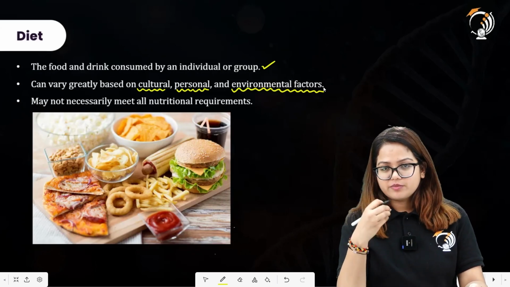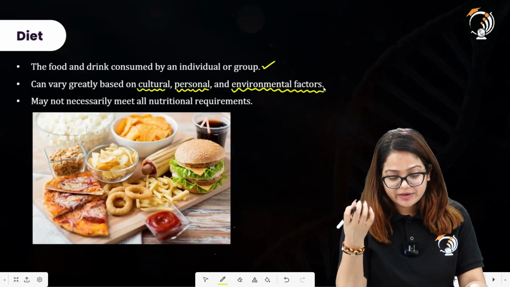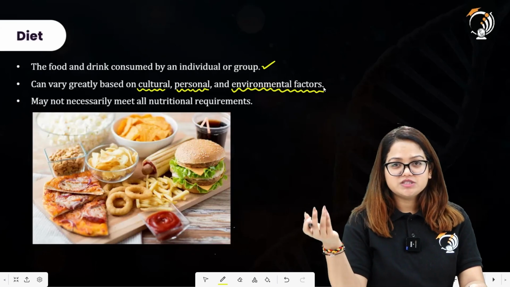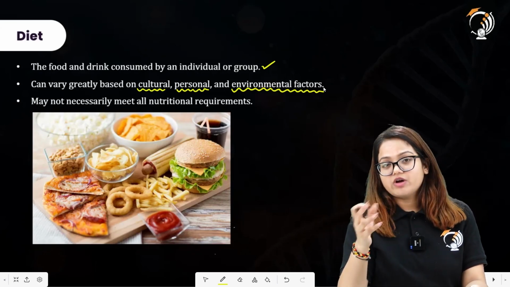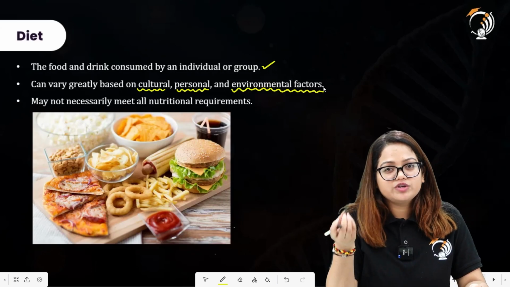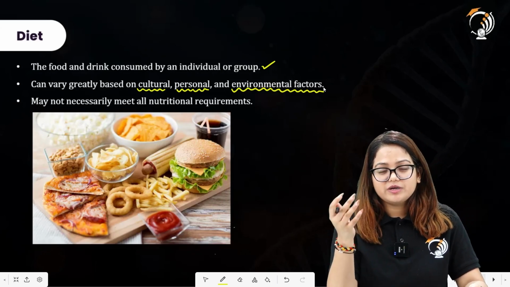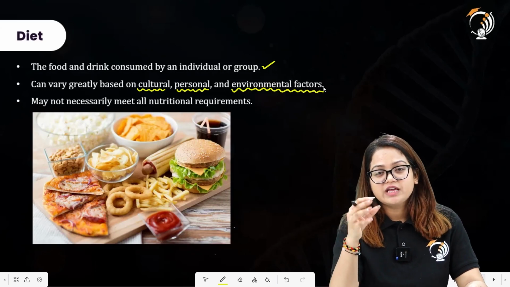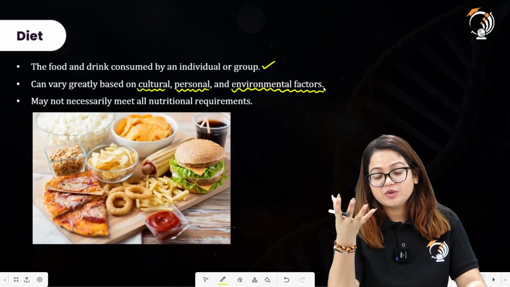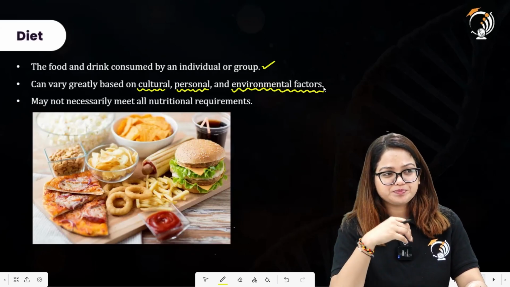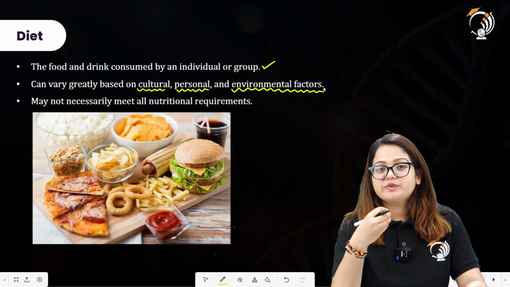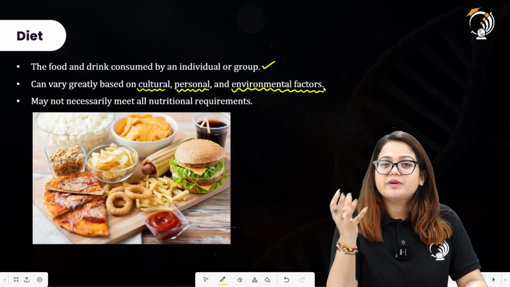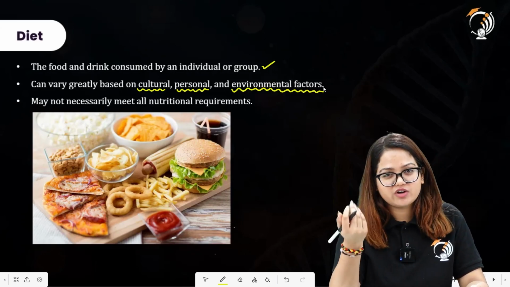All right. Diet is also dependent upon one's personal choice. So one opts to be vegetarian, the other opts to be non-vegetarian, so the diet varies accordingly. And environmental factors, because of the availability of food resources surrounding the particular living organism. Talking about human beings, if a human being is surrounded by an environment with only marine life, they will consume more marine food, right? So marine organisms will be utilized by those living in these kinds of regions.